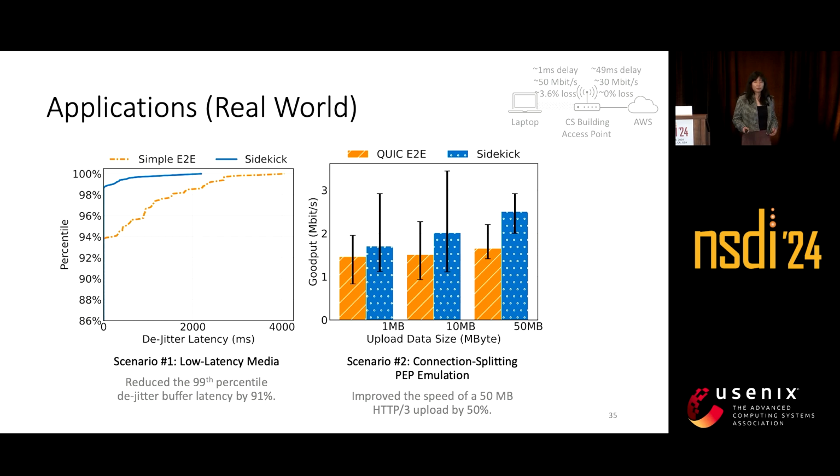In the real world, we didn't actually ride a moving train, but we did deploy a Sidekick on an access point in our computer science building, and we used our laptops through this access point to access some servers in the cloud. In this real-world scenario, we're able to achieve similar reduced de-jitter buffer latencies and improved upload throughputs while being more robust to these more variable network conditions.